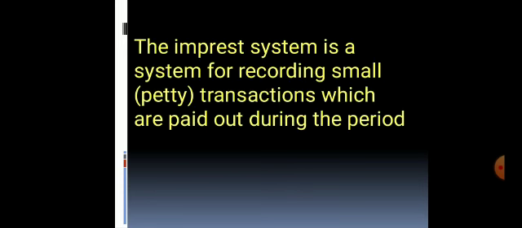Let's look at the Imprest system. The Imprest system is a system for recording small expenses which are paid out during the period. A business sometimes incurs some small expenses. Of course, small here means what? Petty.